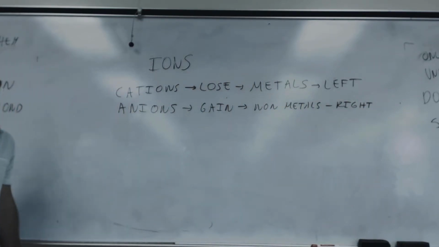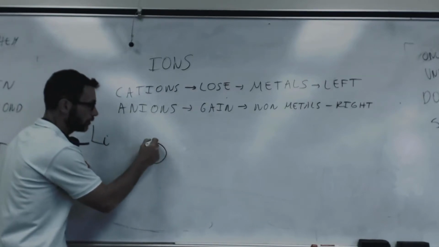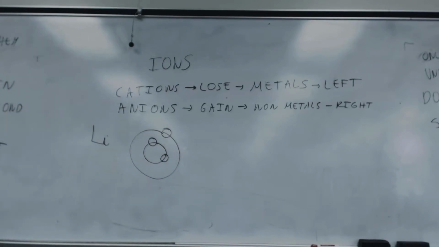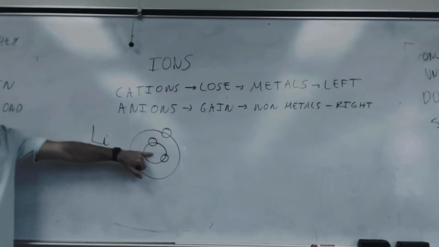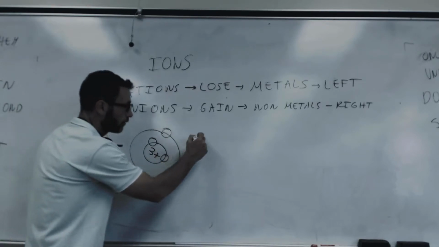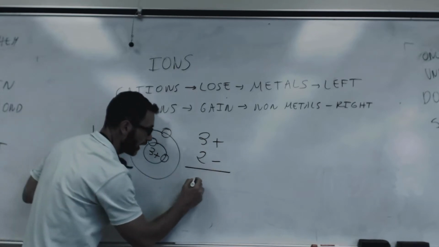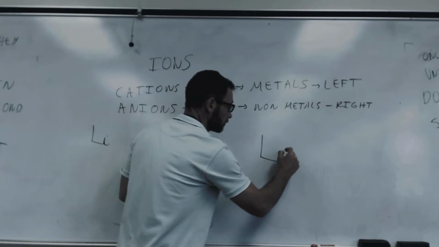How do you know if something is a metal or anion or cation? You look to the periodic table and you say lithium. You remember lithium has one level with 2 electrons and the other level with just 1 electron. So the easiest thing for him to do is to lose this electron, and so he gets the last level full and he's happy. He has 3 protons, 2 electrons. So he goes with a 1+ charge. Okay, so this is the ion lithium.